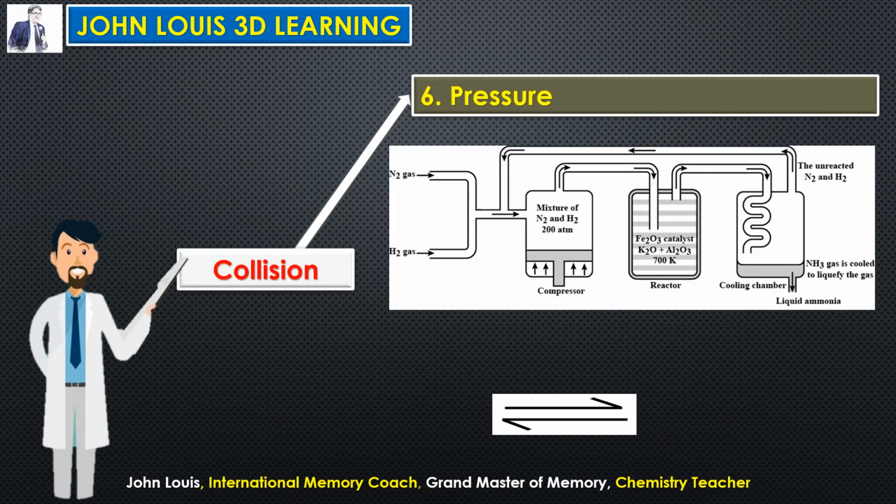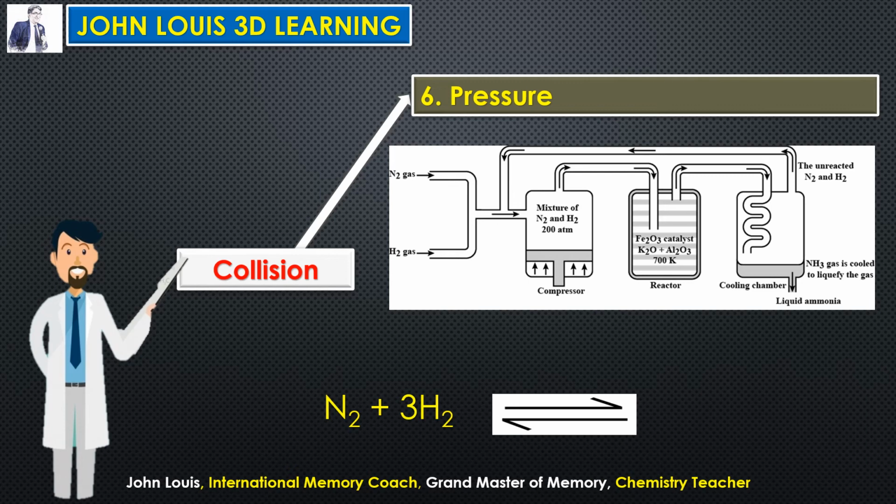See, for example, take the manufacture of ammonia. Nitrogen and hydrogen gases will not react at ordinary temperature. It requires 700 degrees Celsius. So much high temperature is required. But if you apply some pressure, 200 atmospheric pressure, they start reacting at 300 degrees Celsius itself. Therefore, pressure brings about the collision between nitrogen molecules and hydrogen molecules at a much lower temperature.